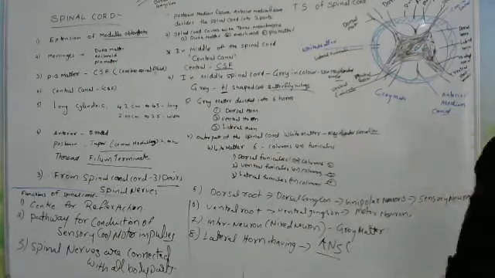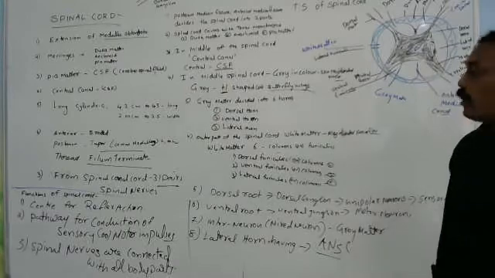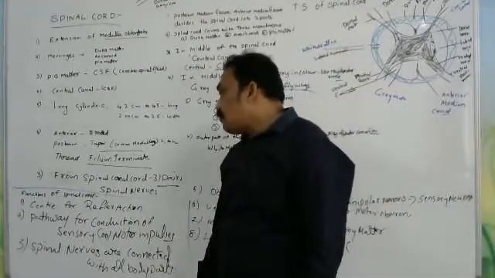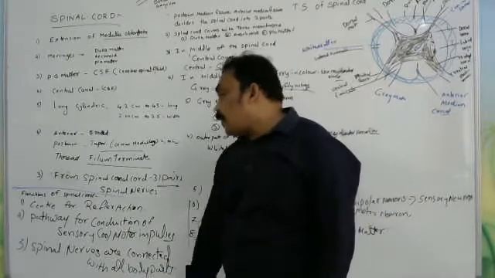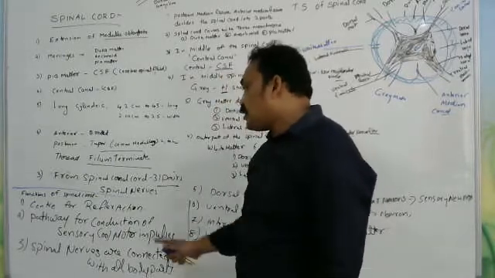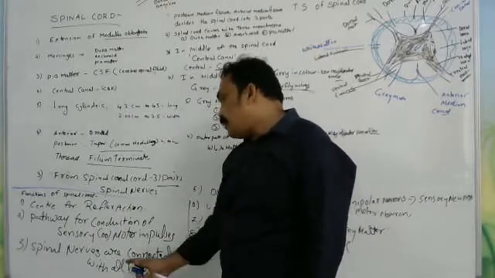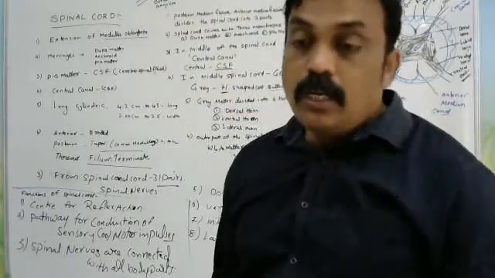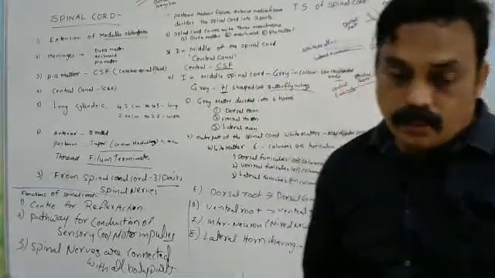This is the structure of the spinal cord. The functions of the spinal cord: center for reflex actions, and pathway of conduction of sensory and motor impulses. Inside, spinal nerves are passing throughout the body. How many spinal nerves? 31 pairs of spinal nerves.